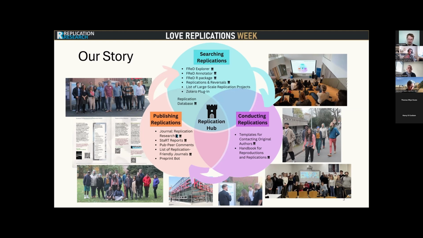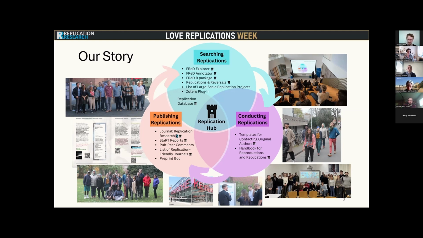And this is only my story, but there are many of us who have had similar experiences. Together, we created the FORRT Replication Hub, which is a community of over 250 people doing all sorts of projects to support replications. R2 is one of them. We are also tracking over 1,000 replications and reproductions in a database, currently 1,171. We have a tool that lets you paste a reference list into it, and it will return a list of which of these were replicated and what the outcomes were.